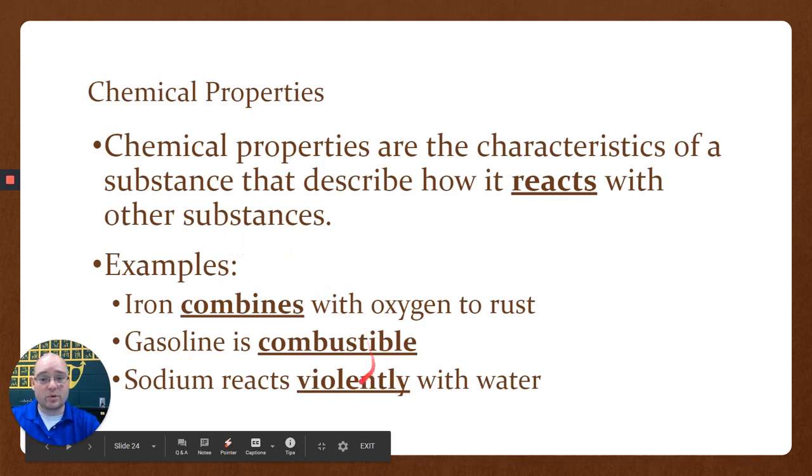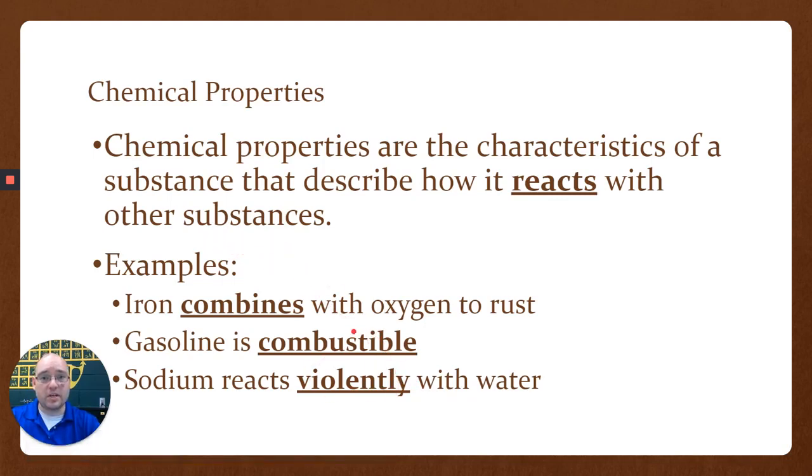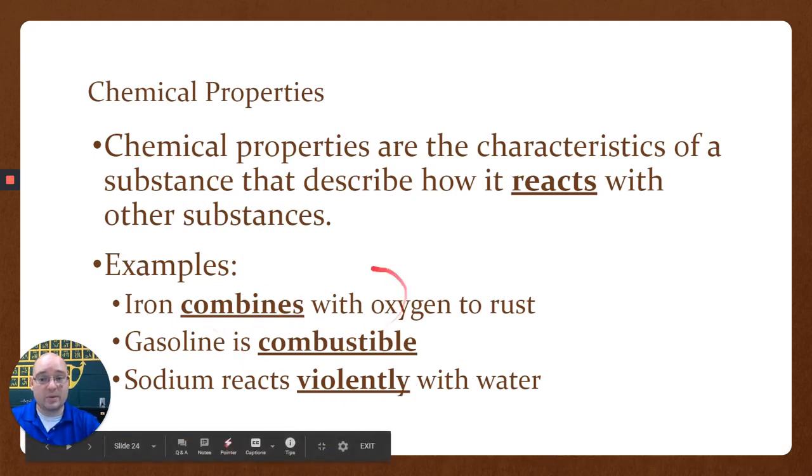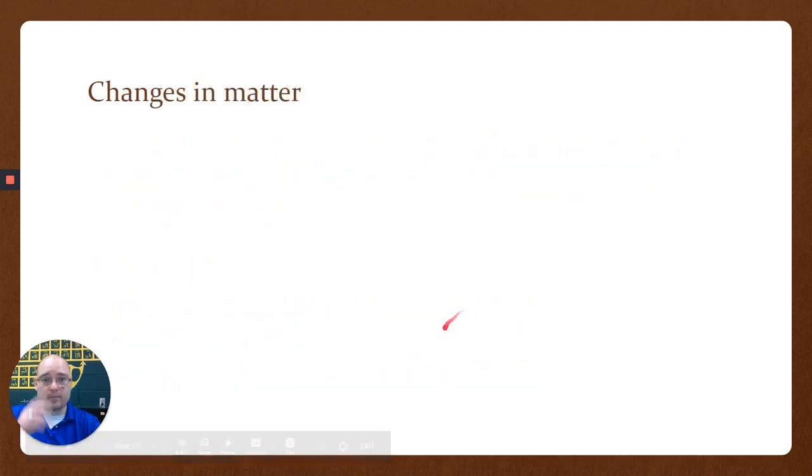These are chemical properties. Notice the physical properties were just, again, describing what it is. It is blue, it is big, it is small, it is square, it is solid. Physical properties describe what it is. Chemical properties describe what it does, how it behaves. Okay? So once you understand chemical and physical properties, we can talk about these changes in matter.